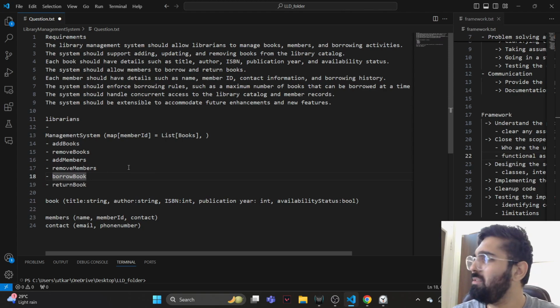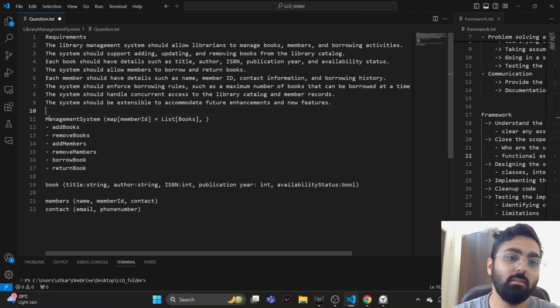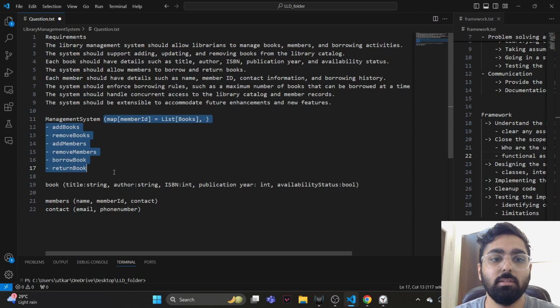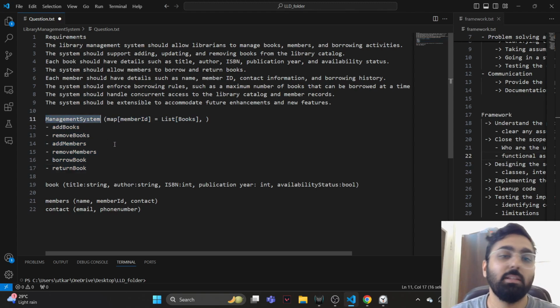The librarian, do we really need a class called librarian? We aren't really keeping track of what a particular librarian is doing, or whether, when a book is returned, it is given to a very particular librarian. So let's just remove librarian for now, and we'll just assume librarian is someone who's managing this management system.